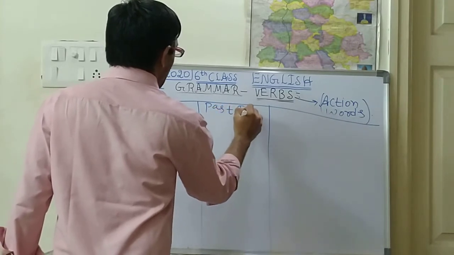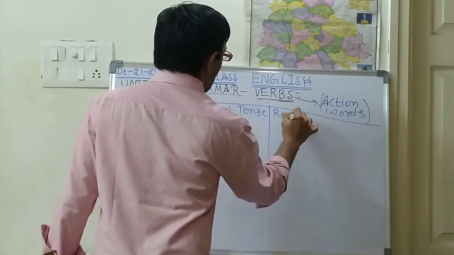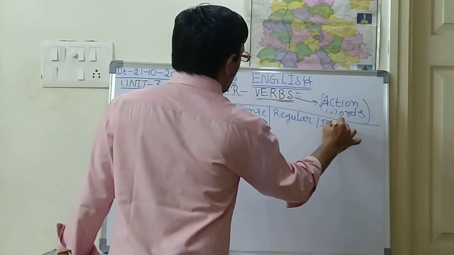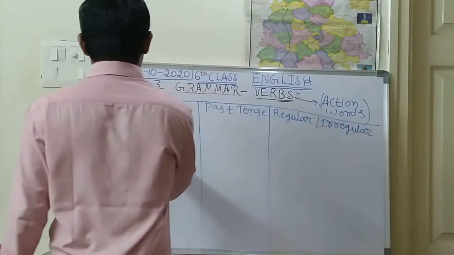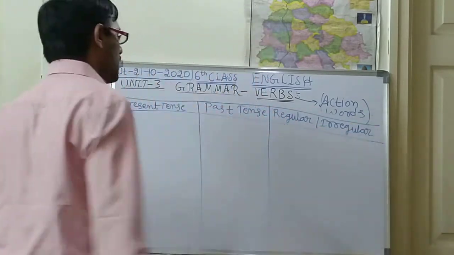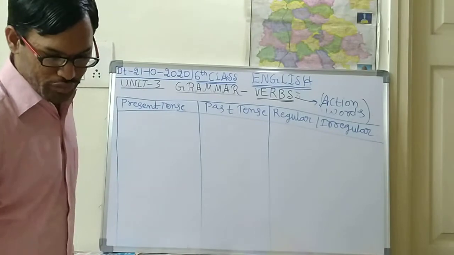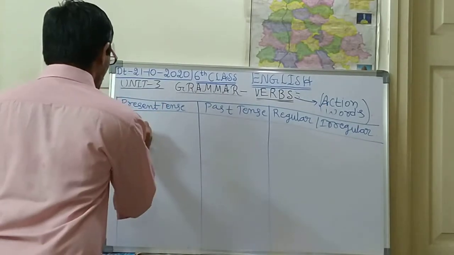Present tense, past tense, regular or irregular. So like this the box is there. In that box there are some questions, children. So I am writing those questions.